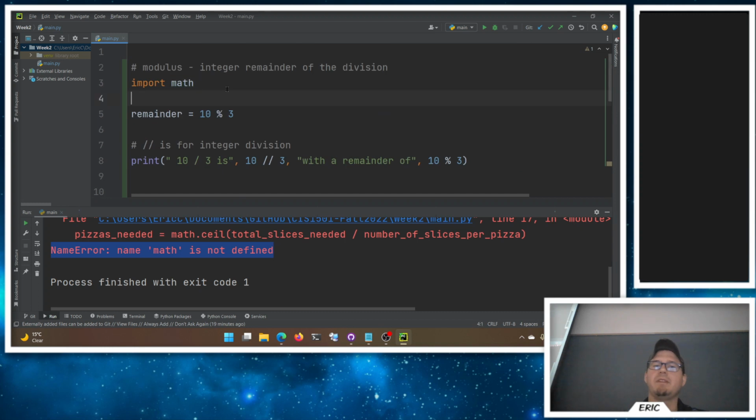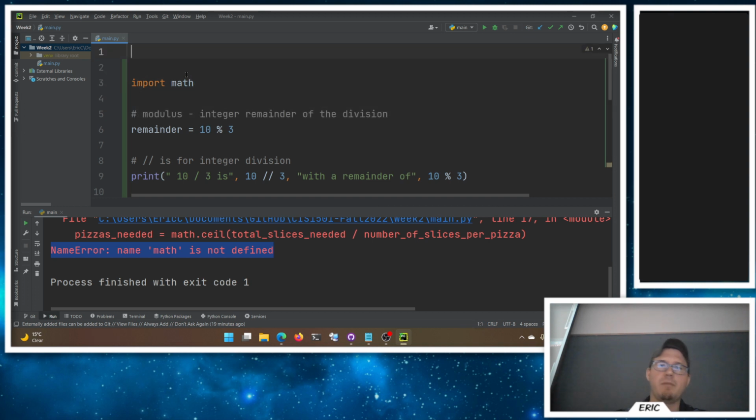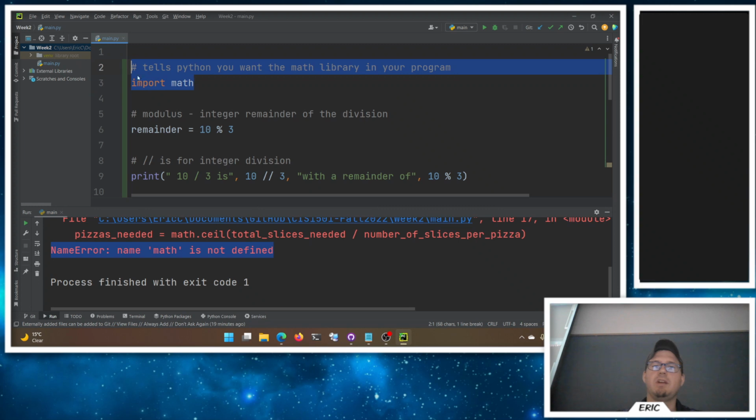What it does, up at the top of my code, is add an import math line. So let me move this back down here. Import math tells Python you want the math library in your program. Import is how you tell Python, hey, please go use this thing. And there's all sorts of cool stuff in Python here.